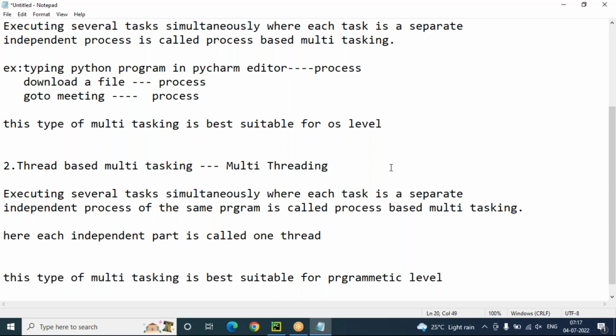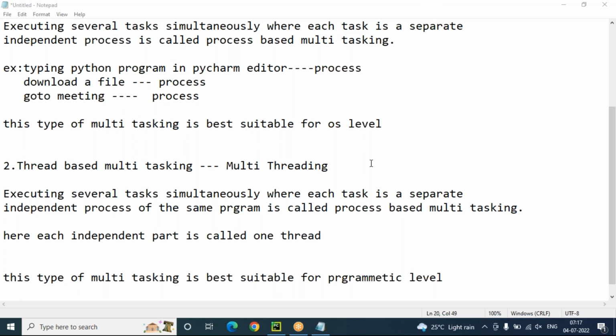Okay. So whether it is process-based or thread-based multitasking, no matter, the main advantage of multitasking is to improve performance of the system by reducing response time. This is the main purpose of multi-threading.